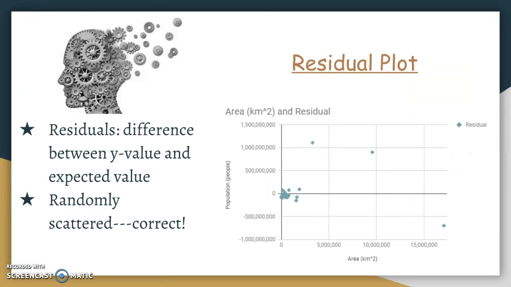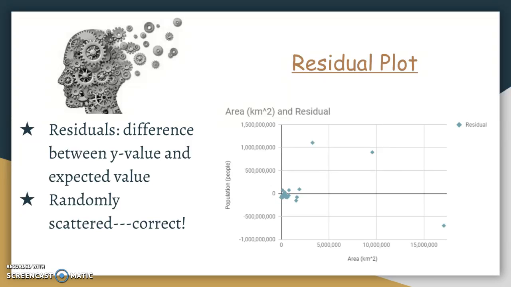Let's talk about my residual plot. A residual is the difference between the y value and the expected value. By subbing the x value into the line of best fit, we can get the expected value of the y variable. Then by subtracting the expected value from the actual y value, which is the raw data I have, we get the difference, and the difference is the residual.